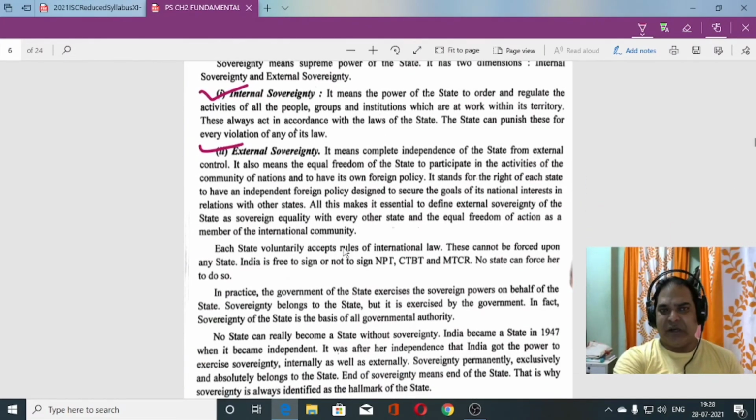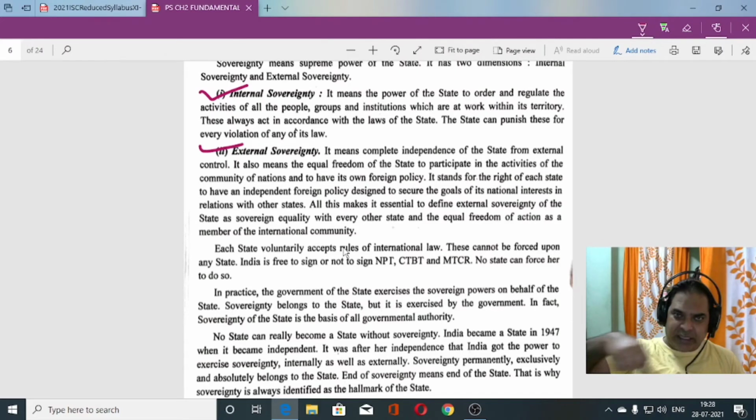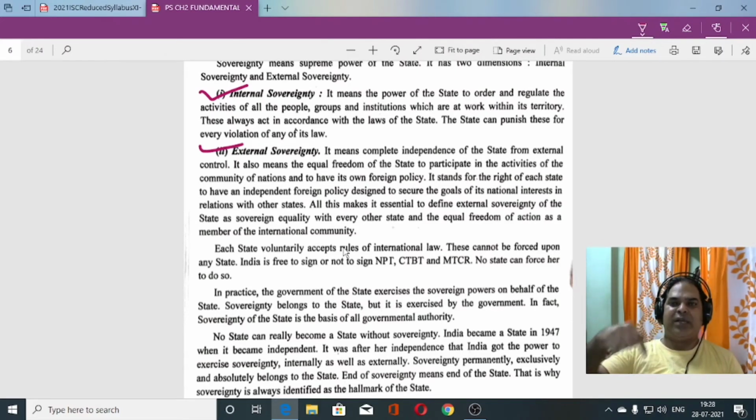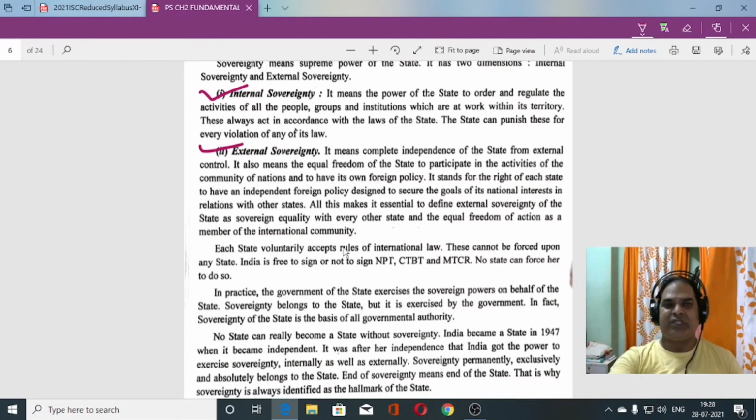What does internal sovereignty mean? Within the territory of the state, we have every right to decide what should be done. Okay, within the country, within the state, if anybody goes against the constitution, the judiciary has the right to punish them if anybody violates the law. So internally we can decide what is right, what is wrong, what policy, and how to run the administration.